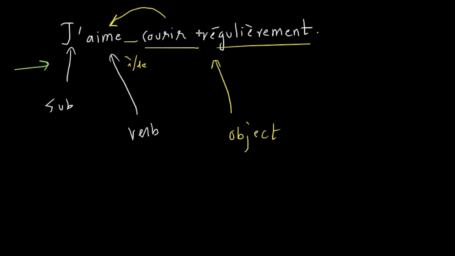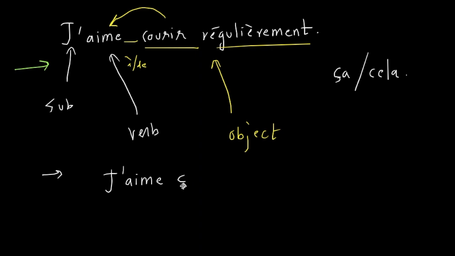But can we put a gender to this? Can we determine the gender of this whole object? No. So in this case, what will you replace this with? If you want to replace this whole object with a pronoun, what will you use? So when you are just speaking, you replace it with the pronoun ça, or when you are writing, you replace it with cela. And the peculiar thing about this particular replacement is it comes after the conjugated verb.